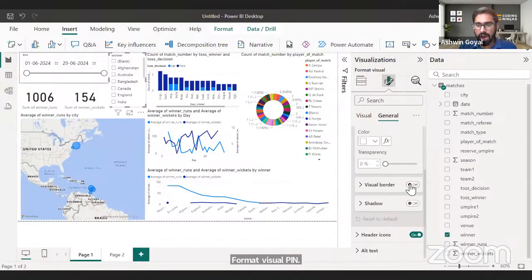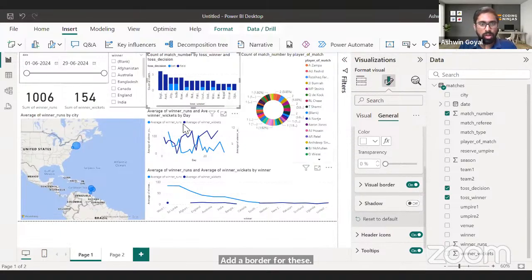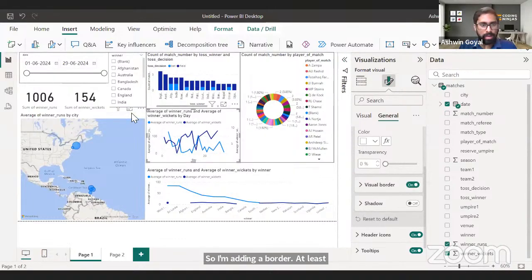In the effects, I have visual border. So I'll add a border for these. I will also add, let's say, a shadow for some of these. So I'm adding a border, at least I need a border for all of them.